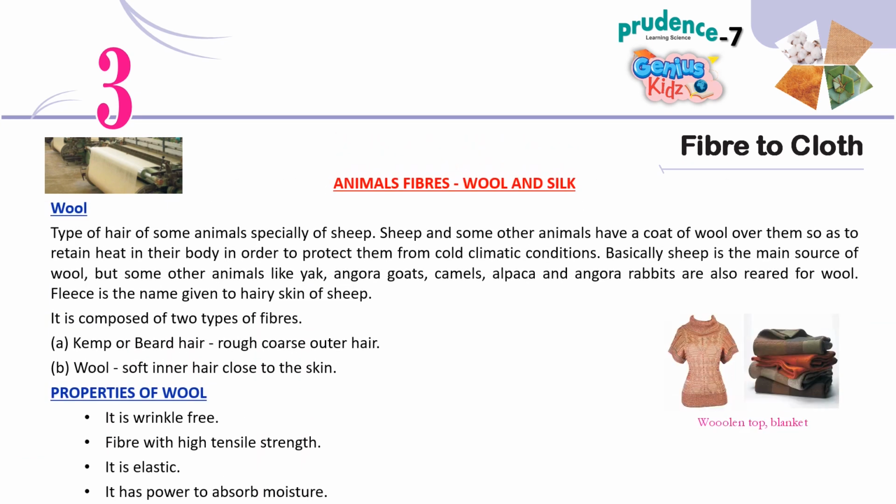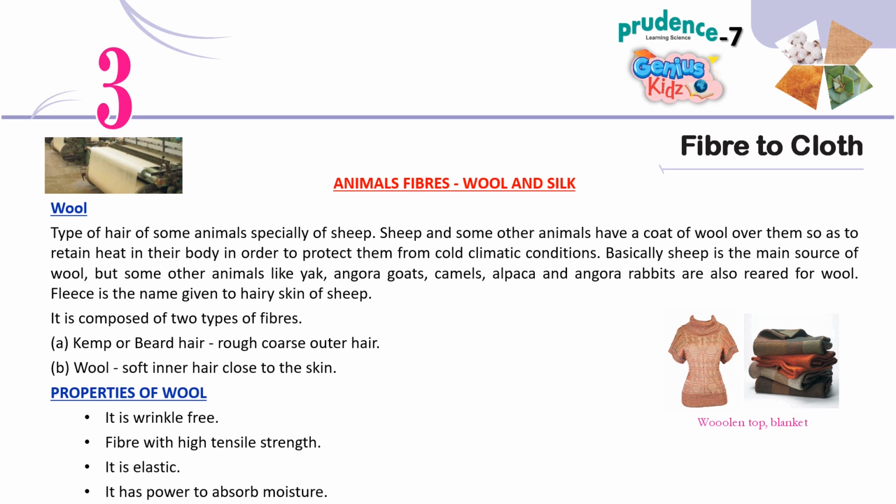Animal fibers, wool and silk. Wool is a type of hair of some animals, especially of sheep. Sheep and some other animals have a coat of wool over them so as to retain heat in their body in order to protect them from cold climatic conditions. Basically, sheep is the main source of wool, but some other animals like yak, Angora goats, camels, alpaca and Angora rabbits are also reared for wool.